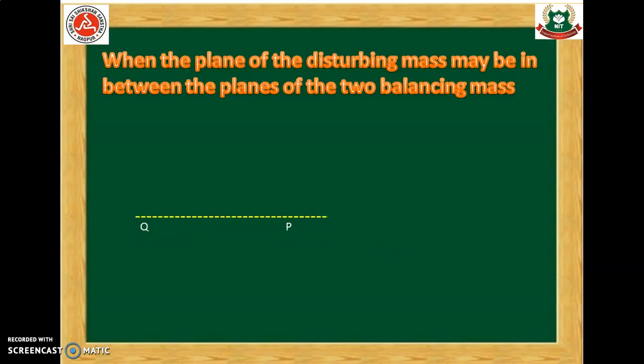First, we will draw a line QP, and we have attached a disturbing mass at the center. Let us say this is having the mass m, and this mass is attached on the plane A. We have attached a first mass at point Q, which is the intersection of this balancing mass and the axis of rotation of this shaft, and another mass is attached at point P.